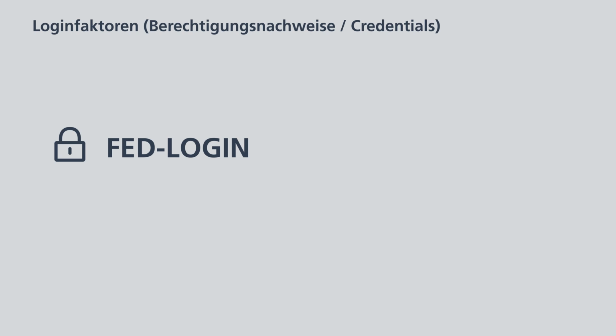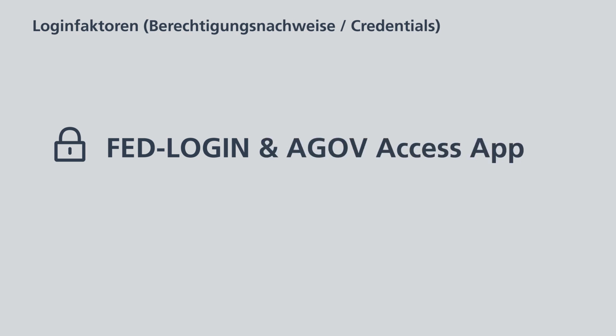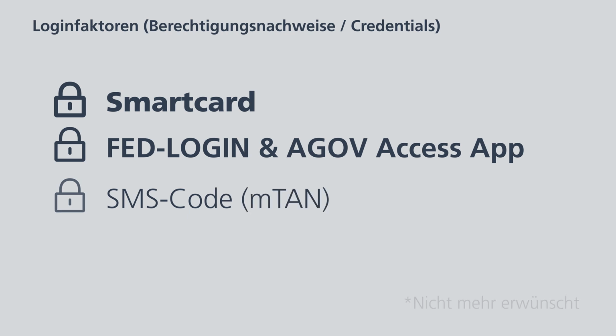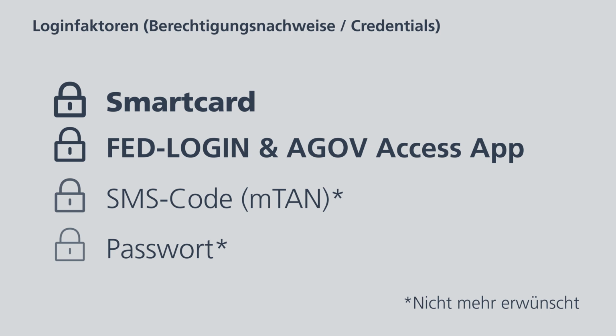The FedLogin Access app for employees and the ARGOV Access app for e-government users are key elements. These access apps are cryptographically hardened and should not be confused with the much weaker authenticator apps. Smart cards provide even stronger protection for highly sensitive areas because they are not based on third-party hardware such as smartphones. Text message codes and passwords are no longer appropriate. These factors act as proof of authorization, or credentials as they are technically known.